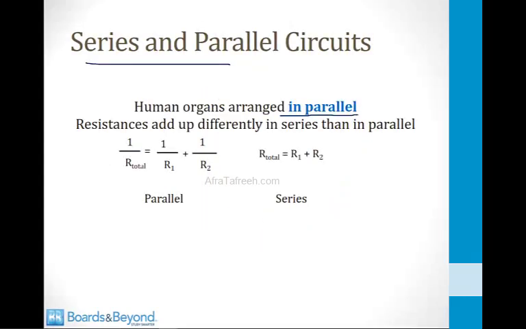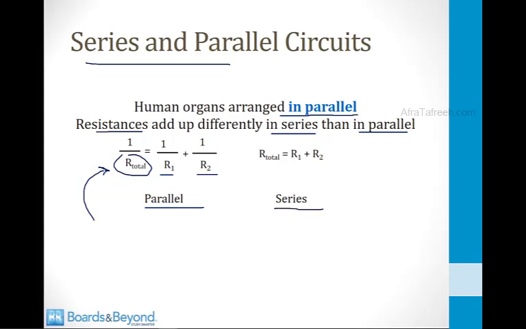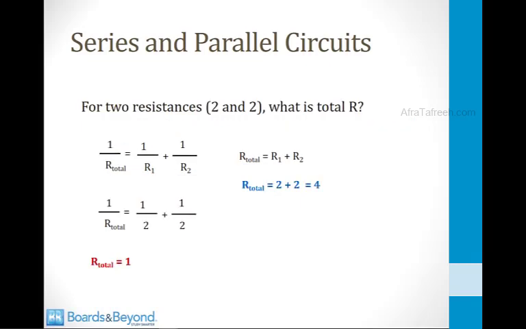We can describe this mathematically because resistances to flow add up differently when structures are arranged in series compared to in parallel. So structures arranged in parallel have a total resistance that obeys this equation here, where 1 over the total resistance equals 1 over the resistance of the first structure plus 1 over the second structure. In series, resistances add up such that R total equals R1 plus R2. So this is easier to understand if we put some numbers in.